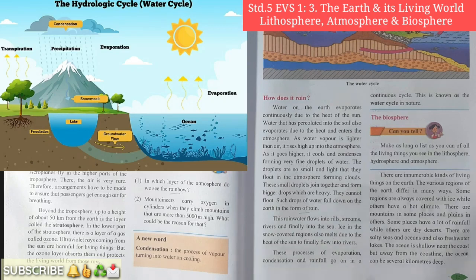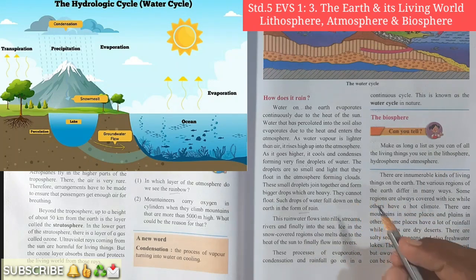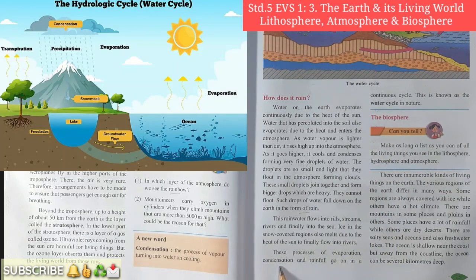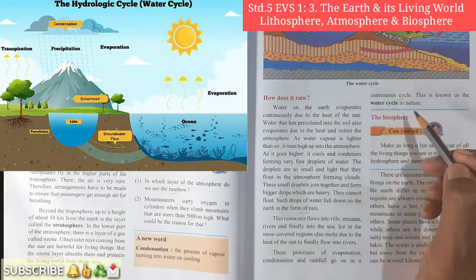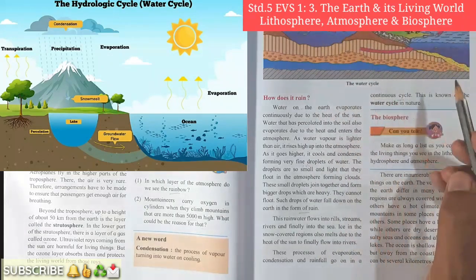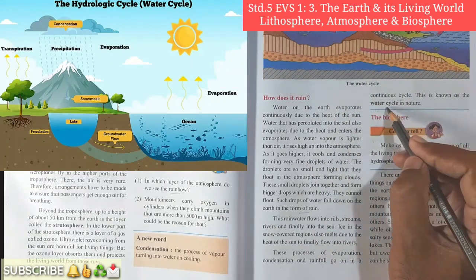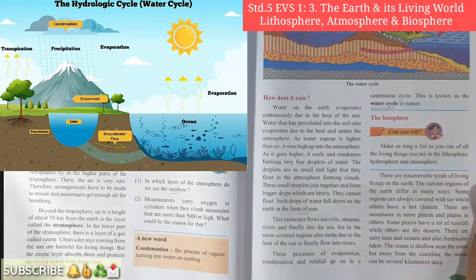In the same way, the ice melts because of the heat, and the water converted from ice finally flows into rivers or oceans. These processes of evaporation, condensation, and rainfall go on in a continuous cycle. This is known as the water cycle in nature. So students, it is a continuous process. It goes on continuously, so it is called a cycle of water or water cycle in nature. Okay, students, have you understood this much?